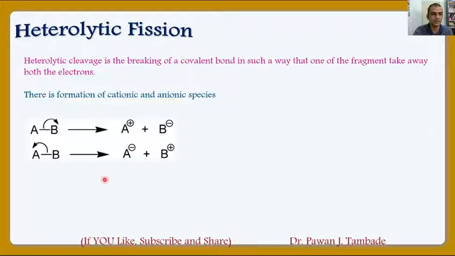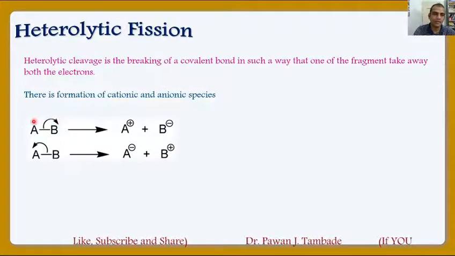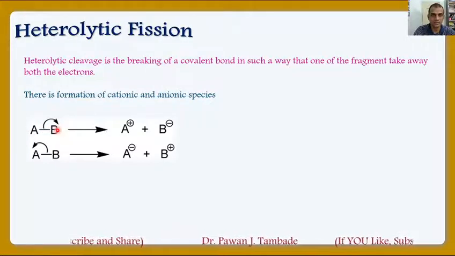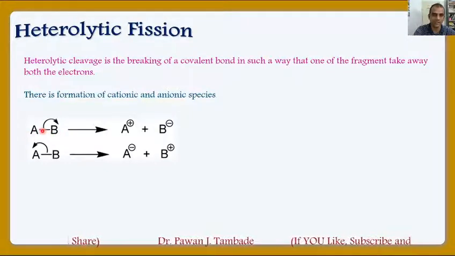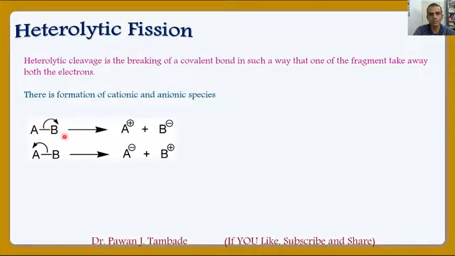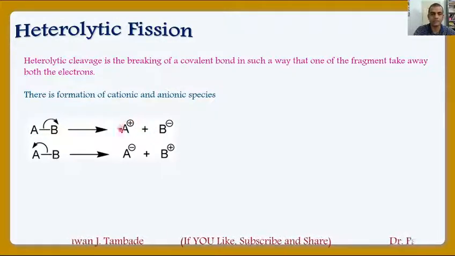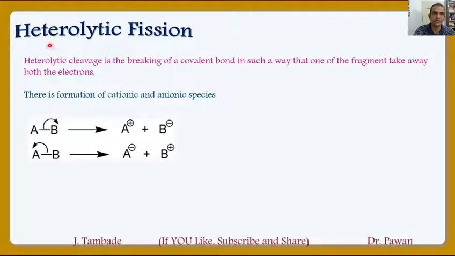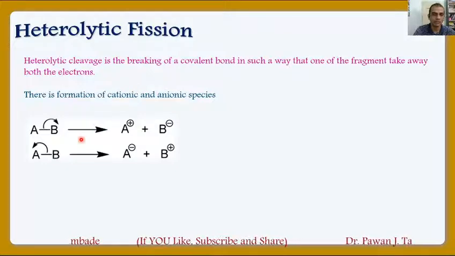For example, if we are having an AB molecule, then in this AB molecule, this covalent bond can break in two different ways depending upon the nature of A and the nature of B. Say for example, in the first case, when this bond breaks, then being more electronegative, B will take both the bonded electrons so that B becomes negatively charged and A becomes positively charged. Such fission is called heterolytic fission of bond.